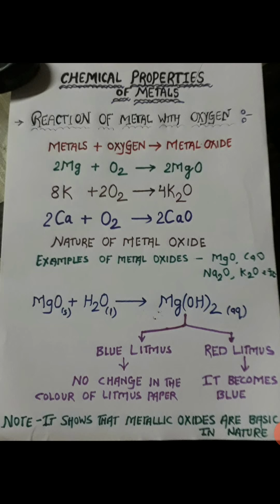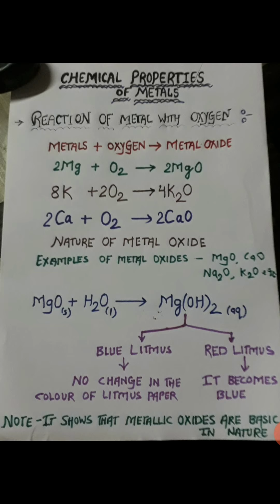Mg is the symbol of magnesium, O is the symbol of oxygen, K is the symbol of potassium, Ca is the symbol of calcium. Students, now we will learn about the nature of these metallic oxides. It means whether they are acidic in nature or basic in nature. For this purpose, we have to take metallic oxide in water, then we will get an aqueous solution. Here we don't know about the nature of the aqueous solution, so we will use litmus paper.